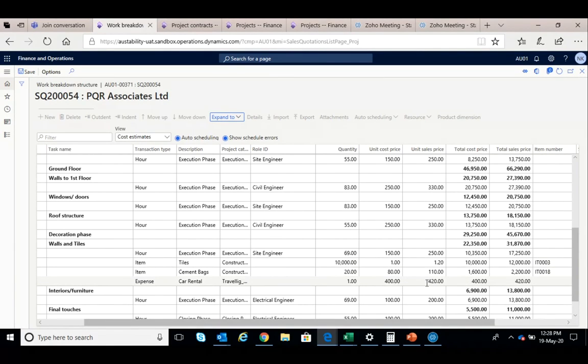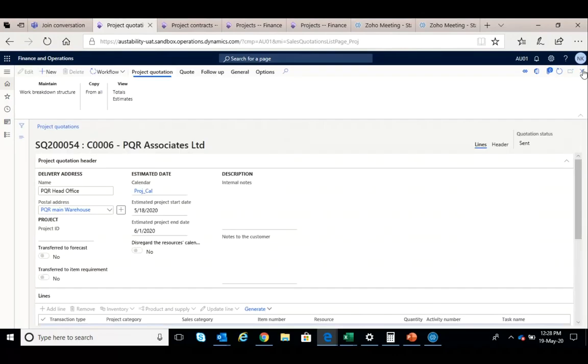Now usually this is done by the estimation department, who do the complete estimation of the project and give you the estimated cost, which is incorporated into the system. Now at this point itself, as I told you, we can see the profit and loss based on the quotation itself.